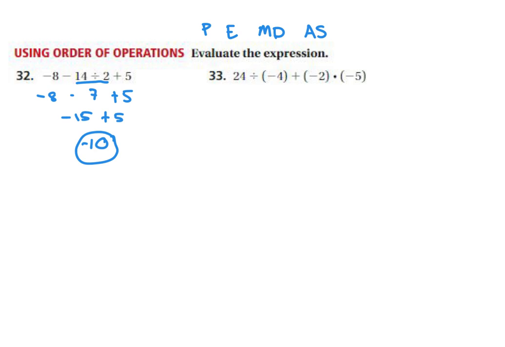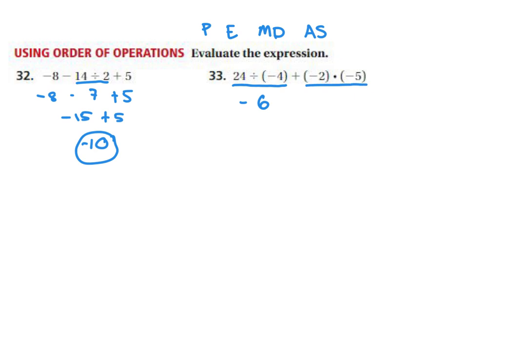For 32, I see that I have multiple times where I'll be multiplying or dividing, but I do not have parentheses or exponents. So let's start with 24 divided by -4. My signs are different, meaning my quotient will be negative, and 24 divided by 4 is 6. On the right side, I see that I have -2 times -5.